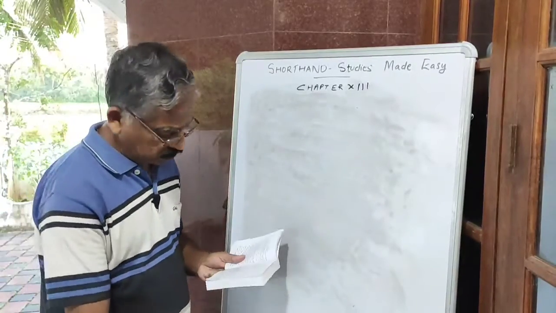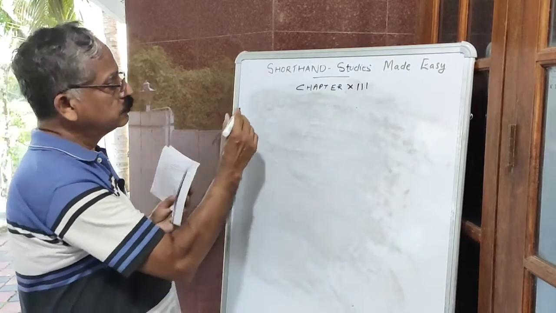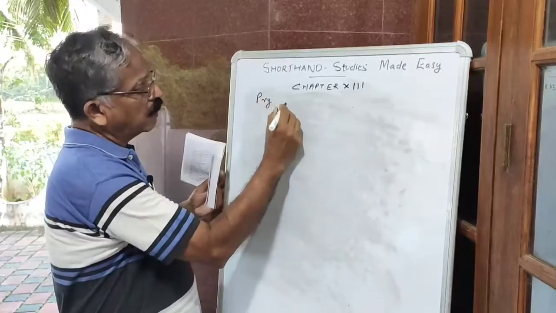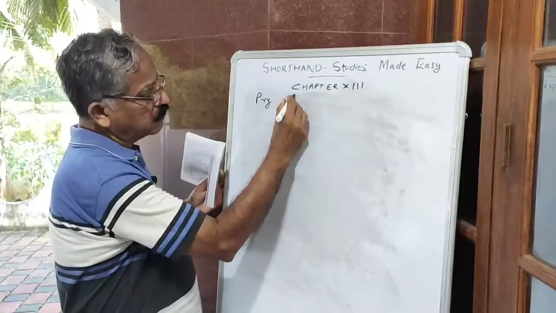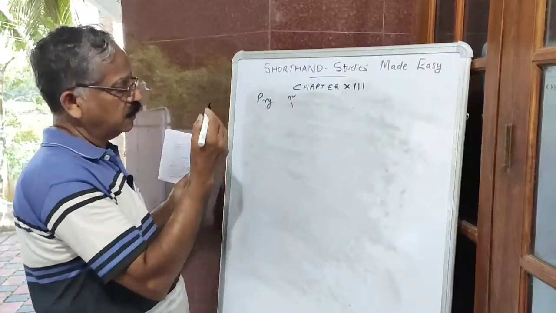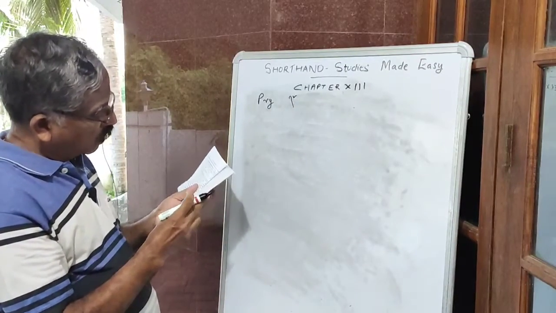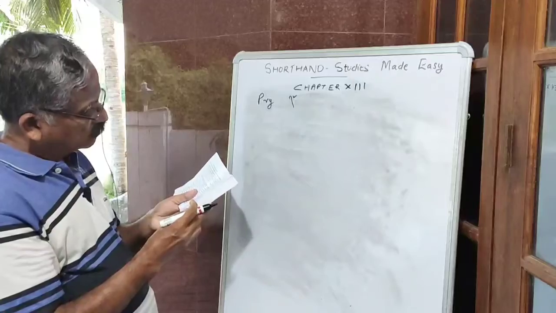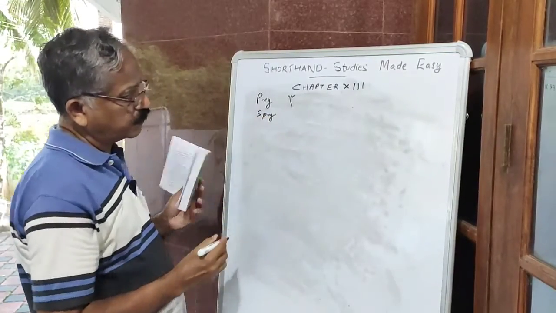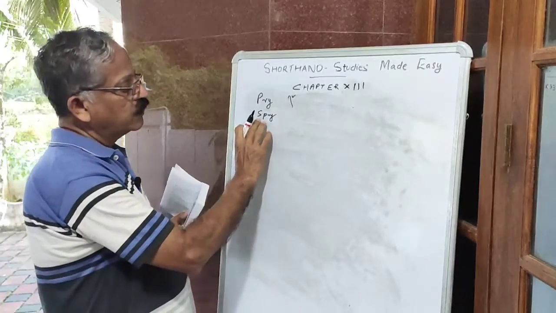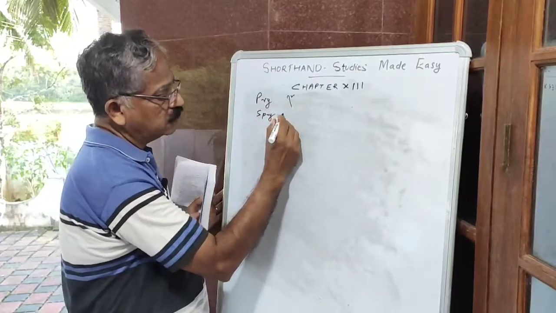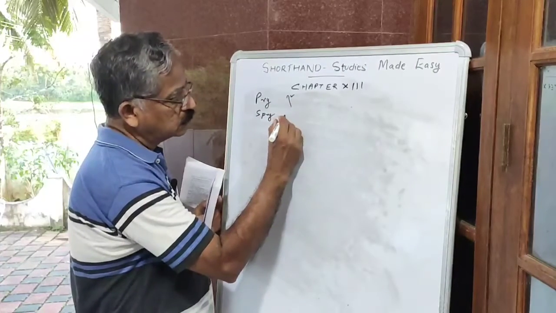Thus, how to write pry? We write the R hook, then the I diphthong: pry. Now, how to write spry? The S sound is there initially before the per sound, so a small circle is used.